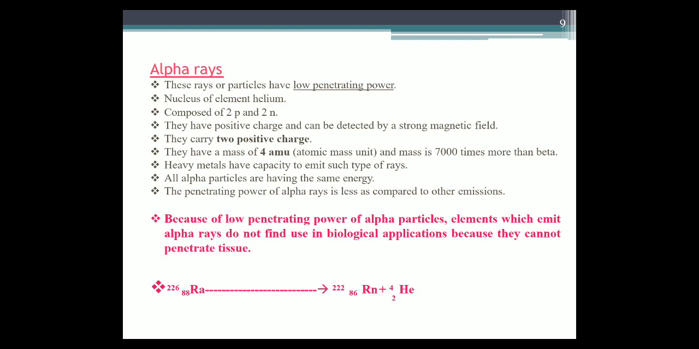Next, all alpha particles have the same energy. Next, the penetrating power of alpha rays is less as compared to other emissions. Because of the low penetrating power of alpha particles, elements which emit alpha rays do not find use in biological applications because they cannot penetrate even tissue.